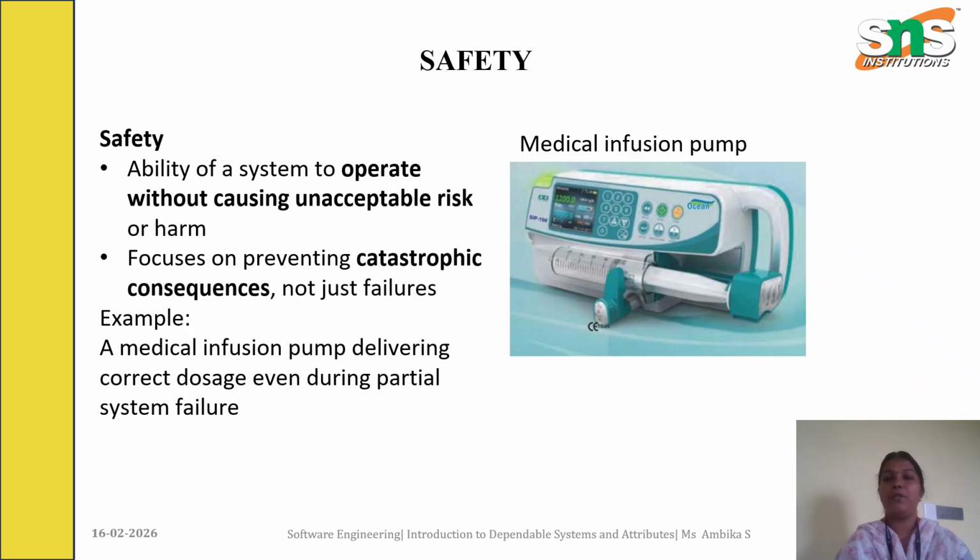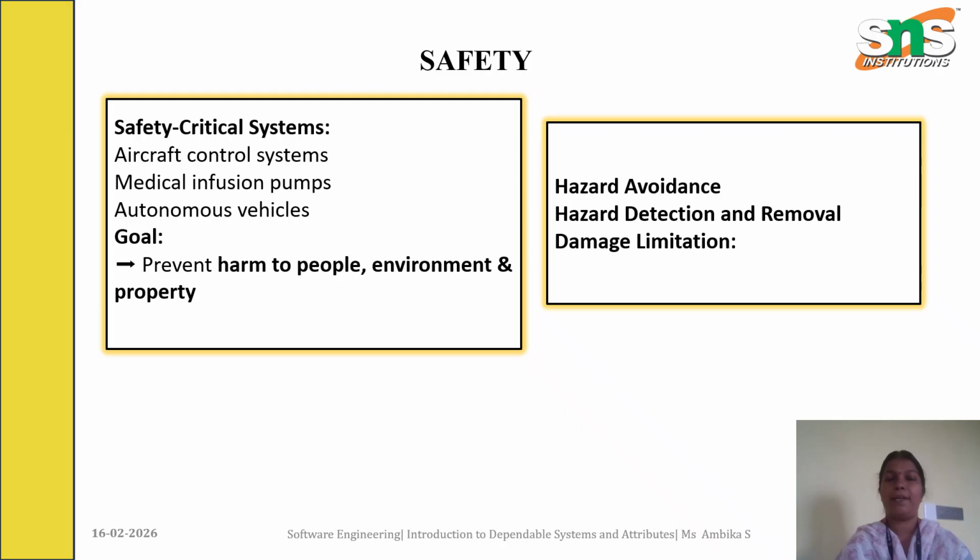Next one is safety. We are ensuring the system operates without any unacceptable risk or harm. It mainly focuses on preventing catastrophic consequences. Even in case of failure, the system should not harm the users. For example, a medical infusion pump, in case of partial failure of the system, should deliver the correct dosage. Safety critical systems include aircraft control systems, medical infusion pumps as well as autonomous vehicles. It also leads to hazard avoidance: how to detect and remove hazards, and it also focuses on damage limitation.